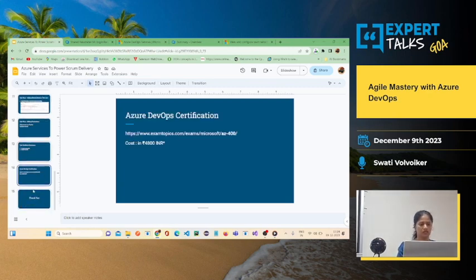So this certificate is AZ-400. You can get certified. Okay, it is costing around 4,800 INR. Okay, you can learn all these five tools and you can answer the exam and get yourself certified.